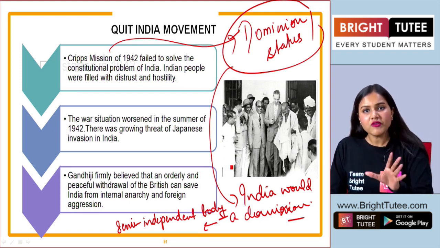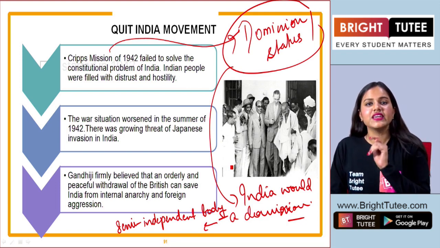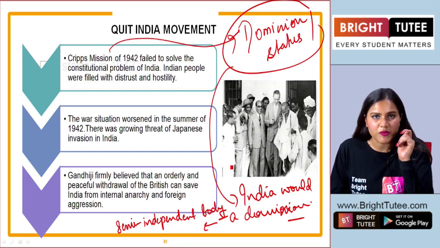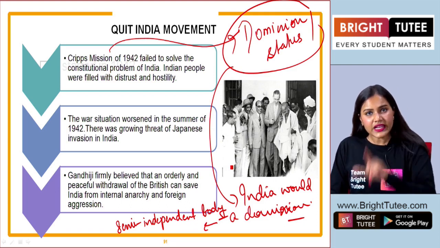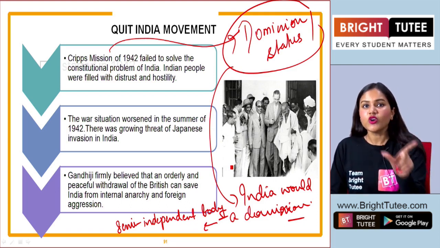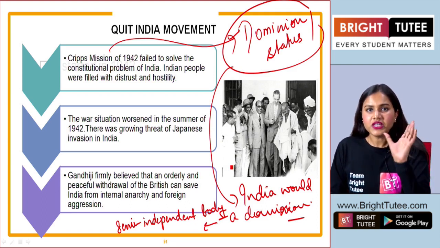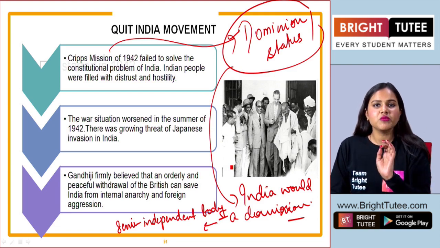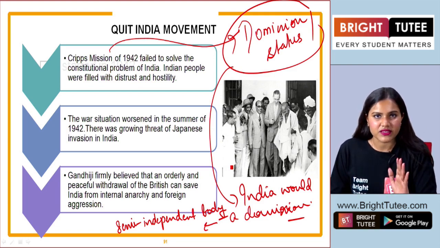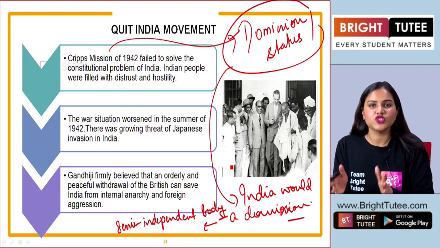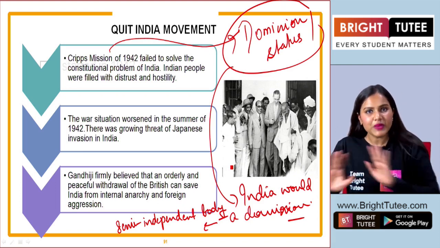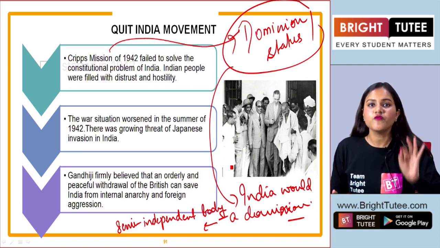Here the power of the defense was still in the hands of the British government. It means that the Indians were given freedom, but not total freedom. Now here we all know that the Indians were demanding complete independence, right? Try to understand the issue here.